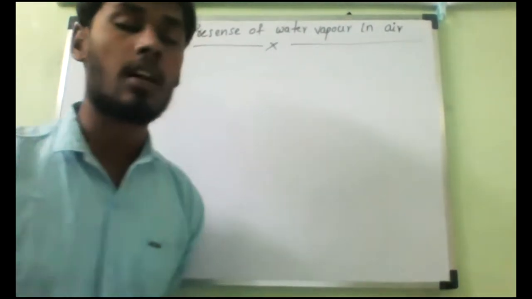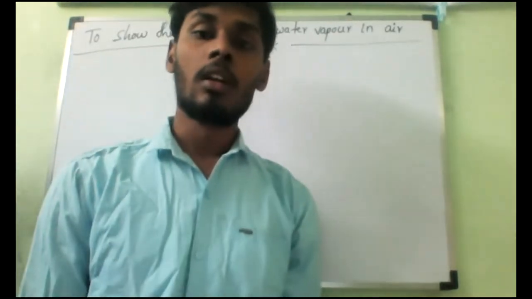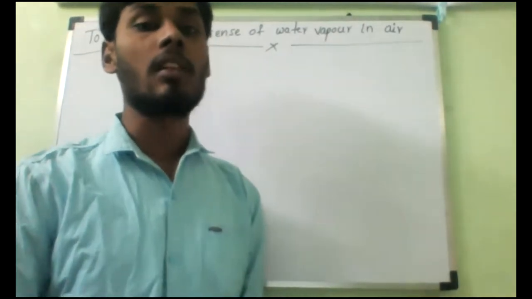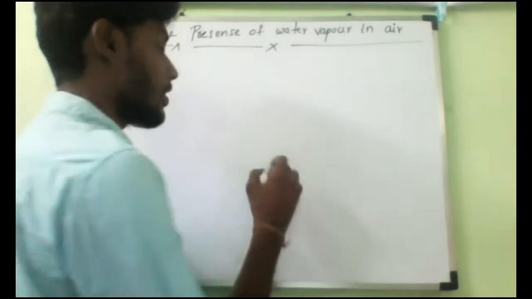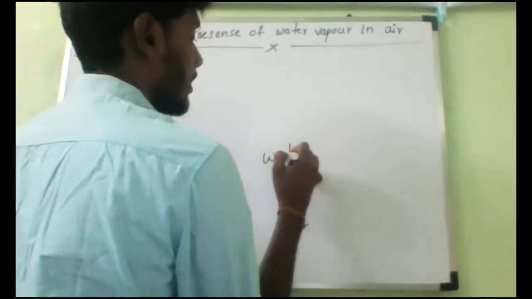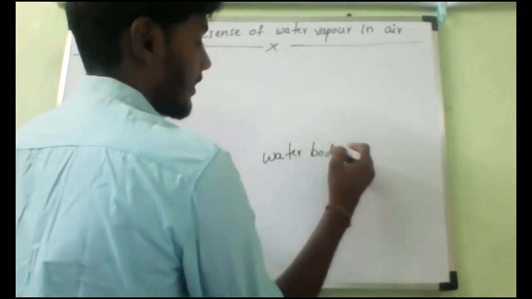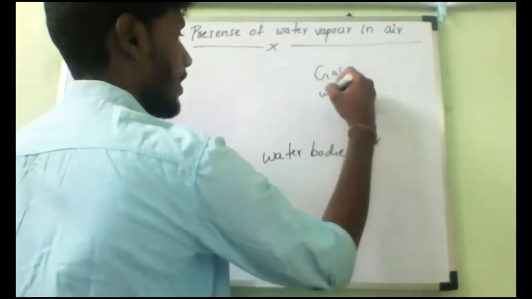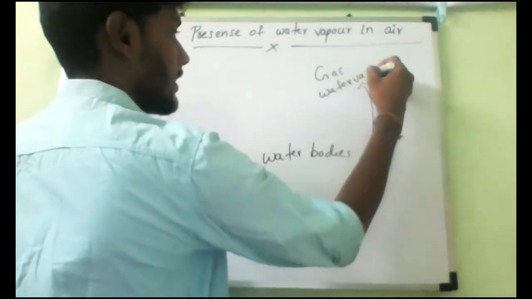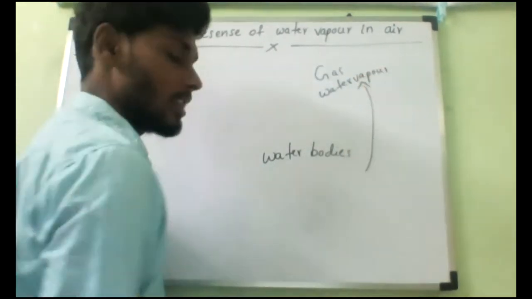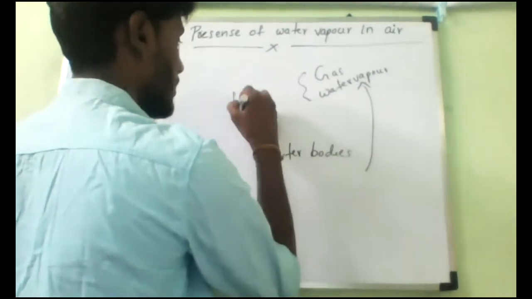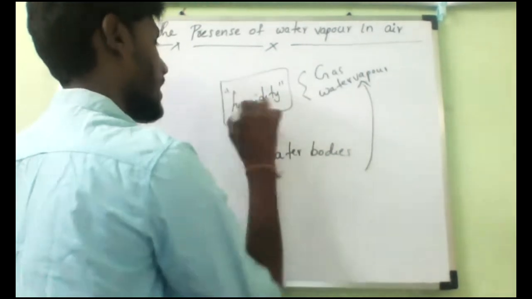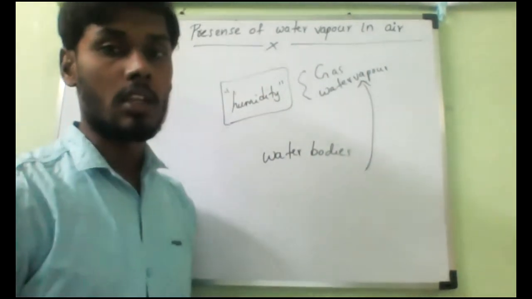How does the air get this water vapor? It comes from the evaporation of water present in ponds, lakes, rivers and oceans. The water present in water bodies, because of evaporation, is converted into the gas state, that is water vapor, and that is present in the atmosphere. Understand? The amount of water vapor present in air is called humidity.